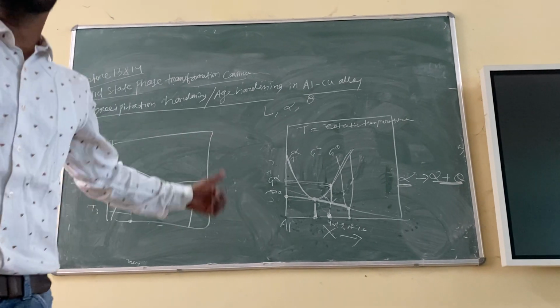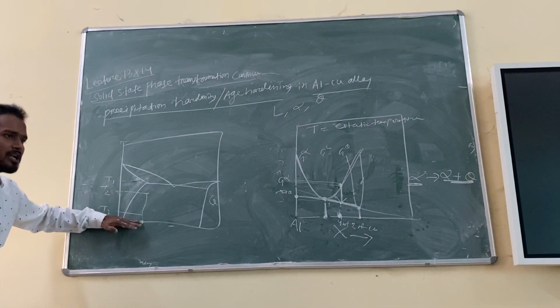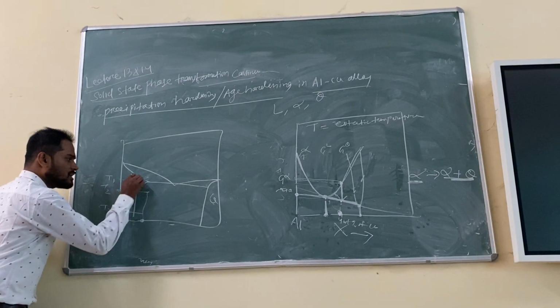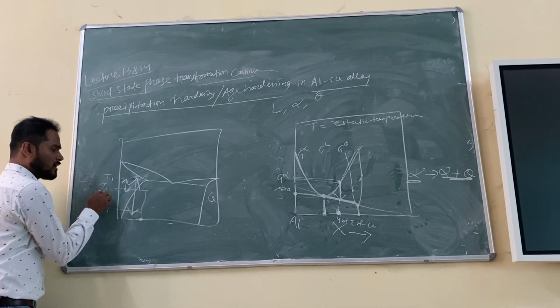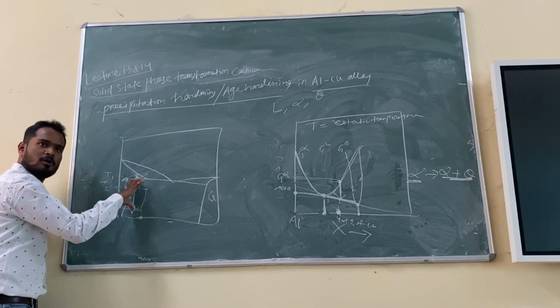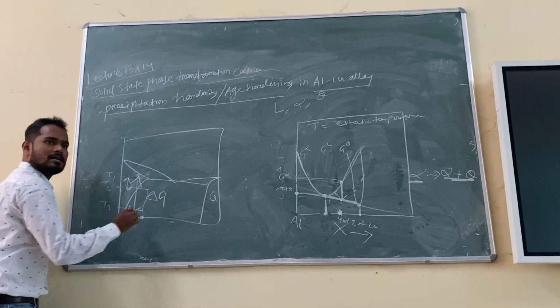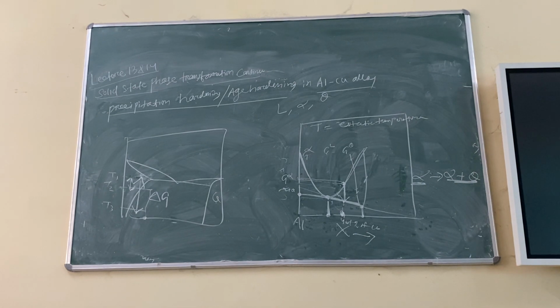Right? Similarly, if you are at this temperature now, and you are going further down, this gap is what? Increasing or decreasing? Increasing. Initially, suppose you are at T2, the gap is this much, but now you are at T3, the gap is more, so more delta G will be there. Right? This is one part.